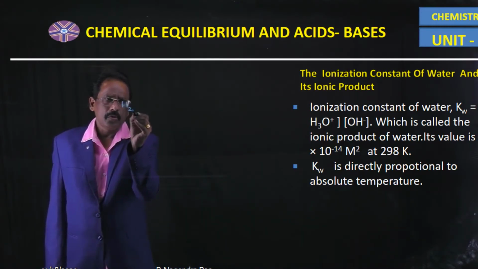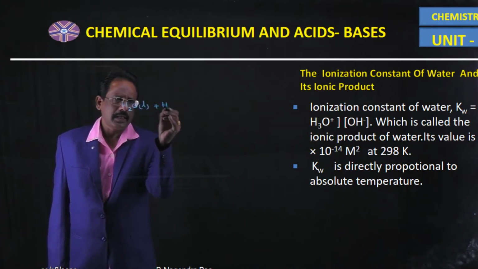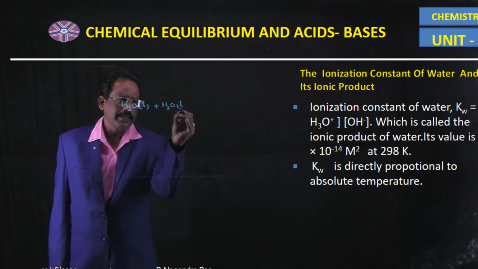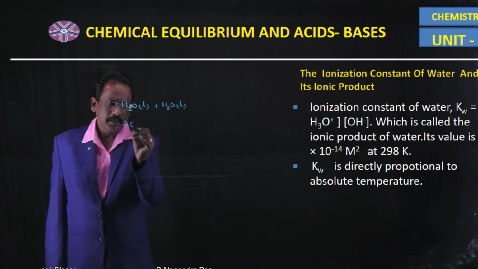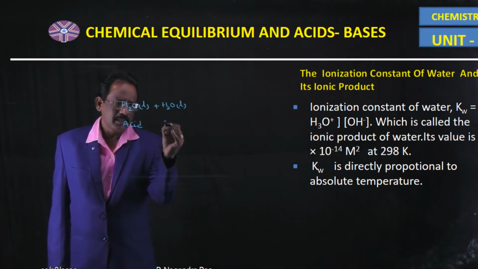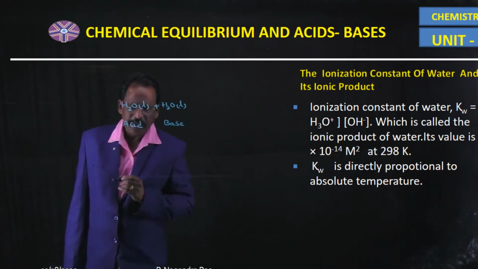That means when H2O liquid combines with another H2O liquid, suppose this is the Bronsted acid, automatically this liquid water becomes the Bronsted base.